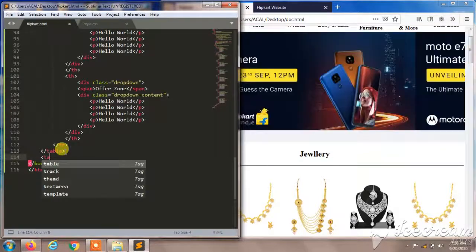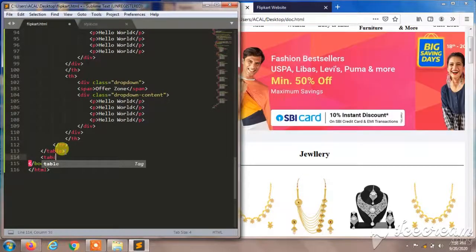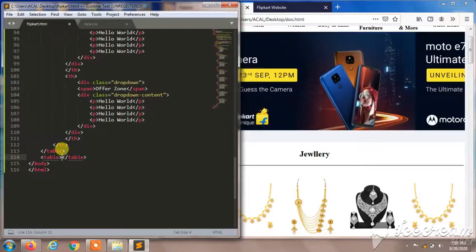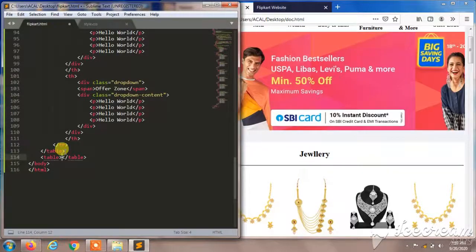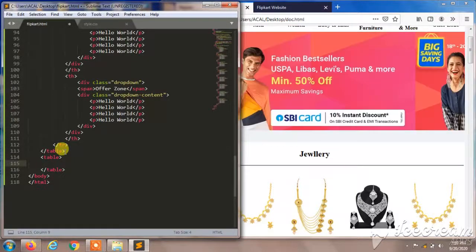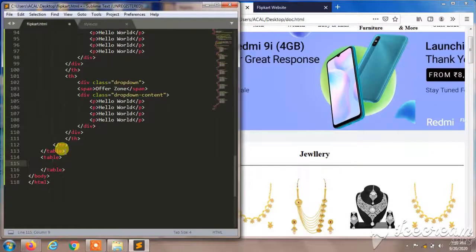So I'll create one more table. So you can observe the background, it was changing fast. We can change it also, don't mind.